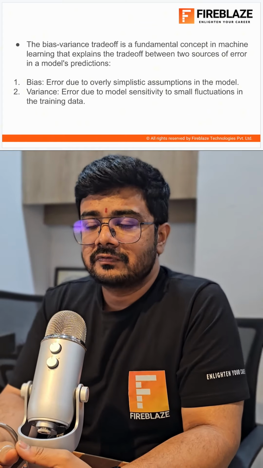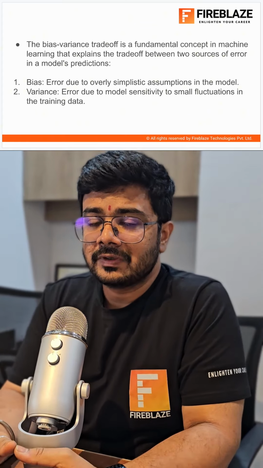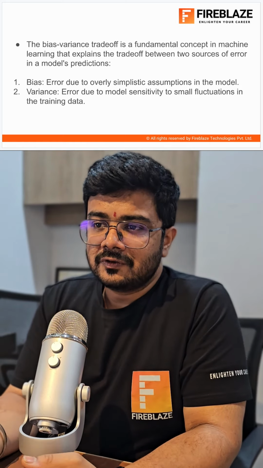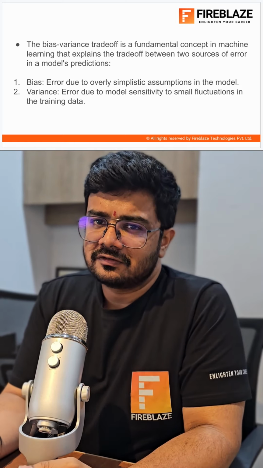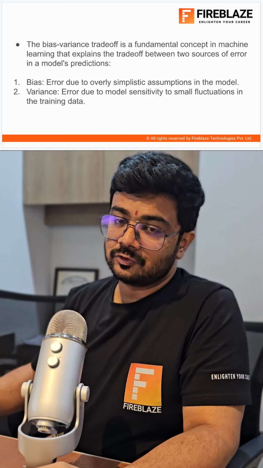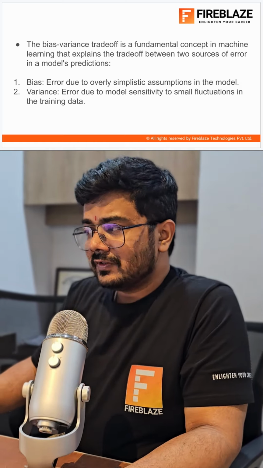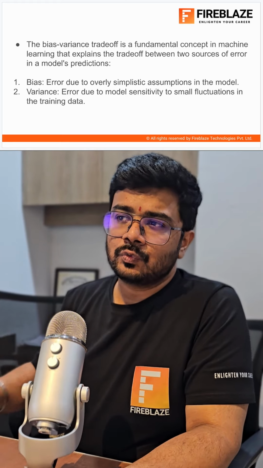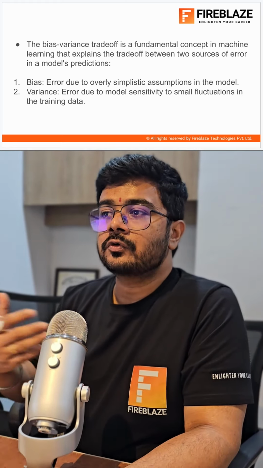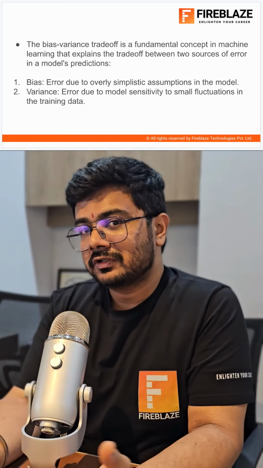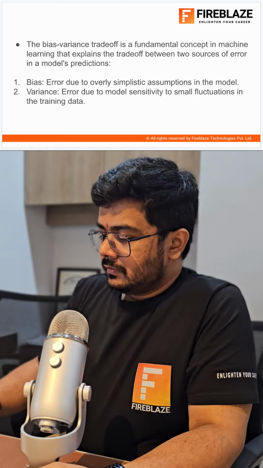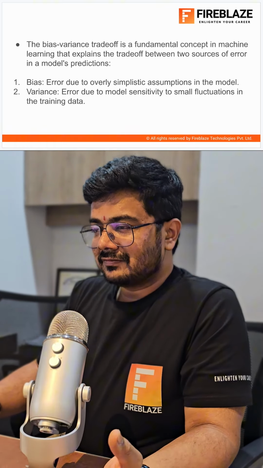For example, when we work on a real-world problem, it is a complex problem, but we tend to oversimplify it with our assumptions. That's when bias comes into the picture. And next is variance. It arises when we try to overfit the data with more data and more unwanted type of data. So variance arises in that case.